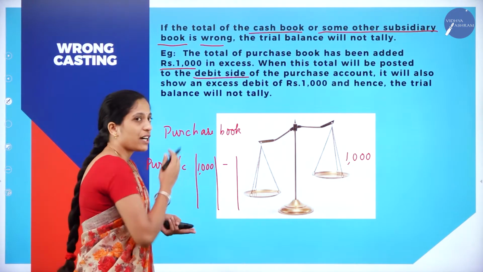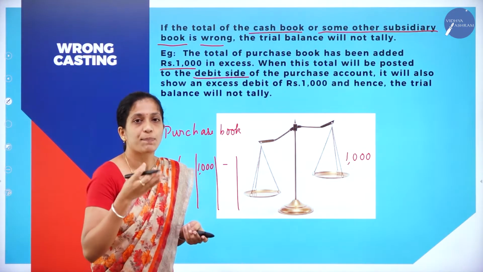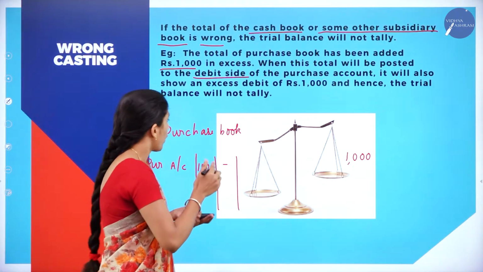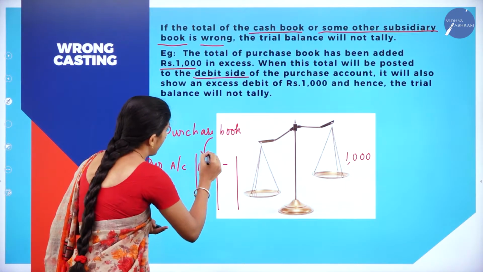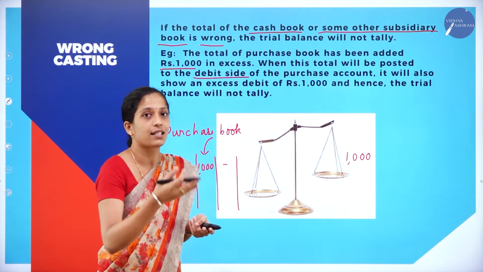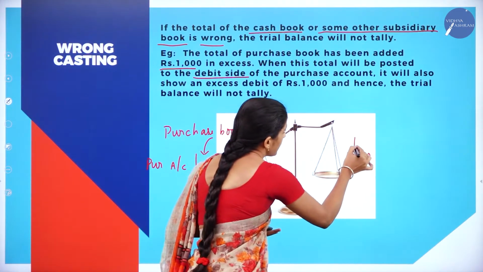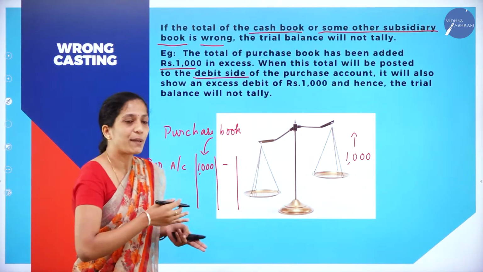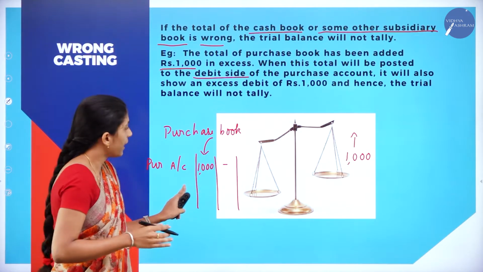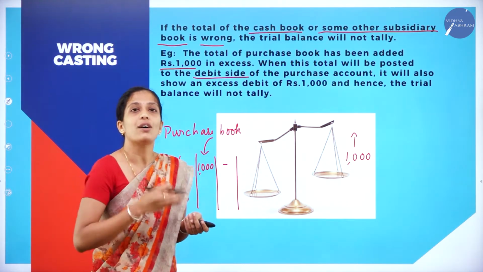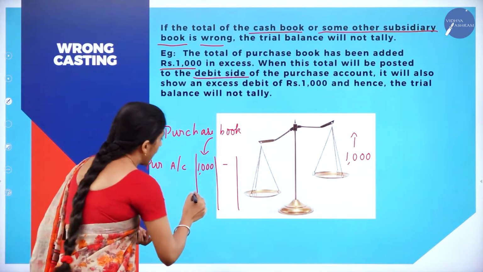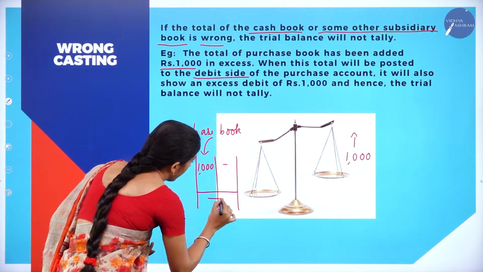So if your purchase book or any subsidiary book has a wrong total, then it affects the trial balance. Here the purchase book is showing 1000 excess. The same amount has been posted in your trial balance also, in your debit side, right? Here also it is showing 1000 excess. So when you prepare your trial balance, it does not tally.